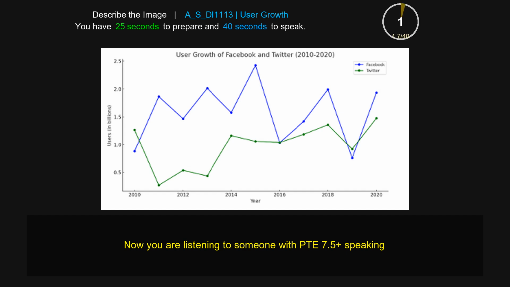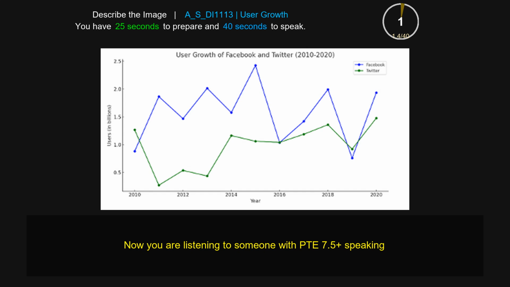This picture is a line graph that talks about user growth of Facebook and Twitter in the year 2010 to 2020. In the year 2012, Twitter has 0.5 users in billions, while in 2014 it goes higher, into more than 1 billion. The highest can be seen in the year 2020, which has almost 1.5 billion users. While in Facebook, the highest is in the year of 2014, which is almost 2.5, while the lowest is in 2018. Overall, this is the user growth which varies over time.